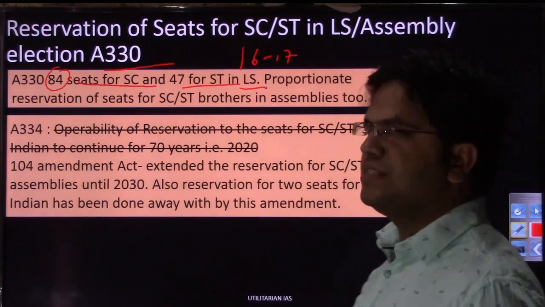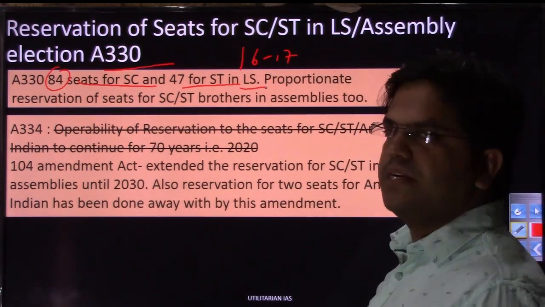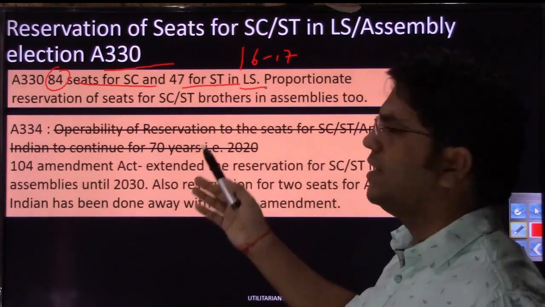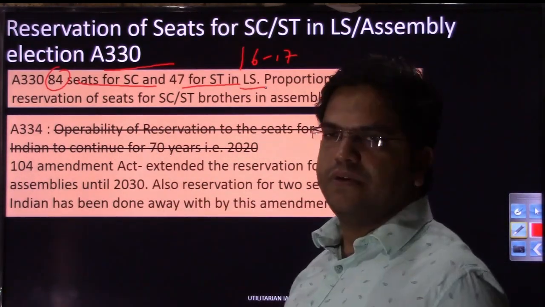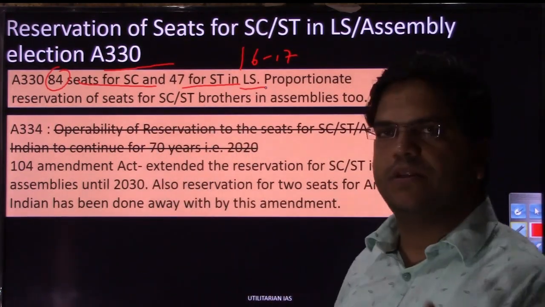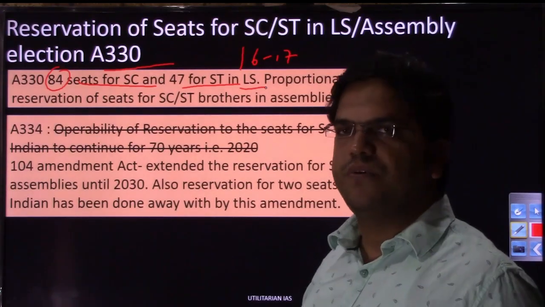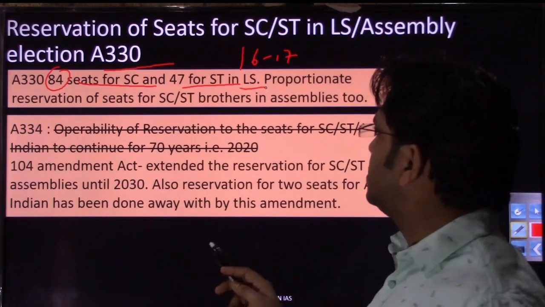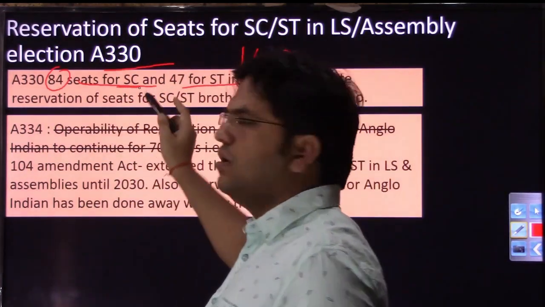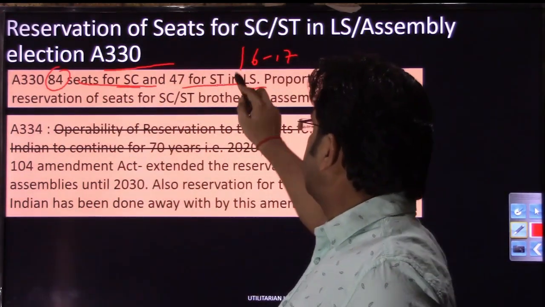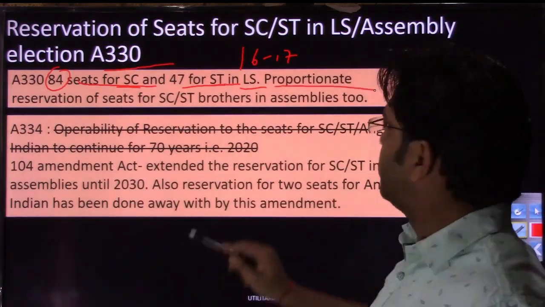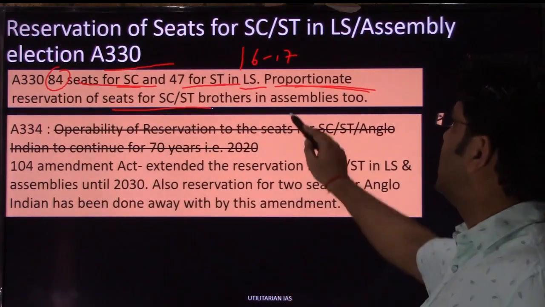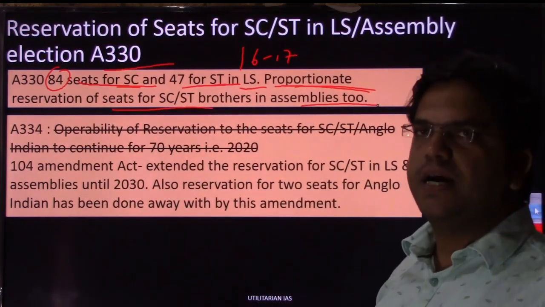उस state में कितनी SC and ST class की population है, on that basis. And at state level as well, what the reservation will be has been dealt with in Article 330 itself. So the basis of this reservation in the Lok Sabha or state assembly will be population. So 84 seats for the SCs in Lok Sabha and 47 seats for ST brothers in Lok Sabha. Proportionate reservation of seats for SC and ST brothers in assemblies too. So that has been dealt with in Article 330.